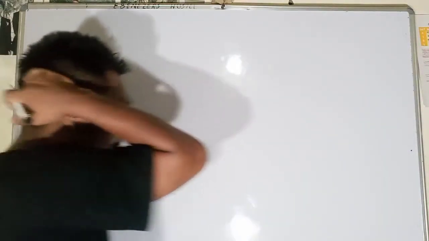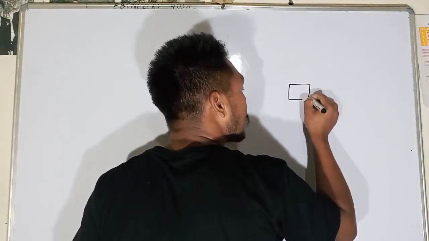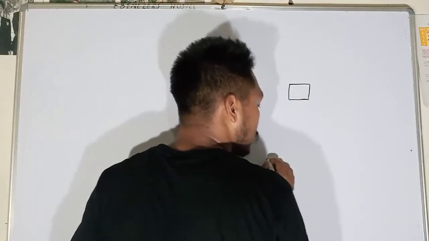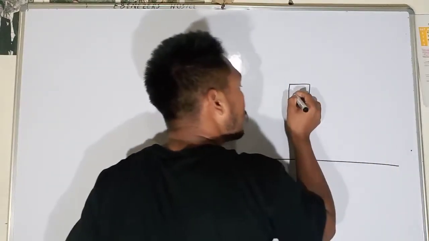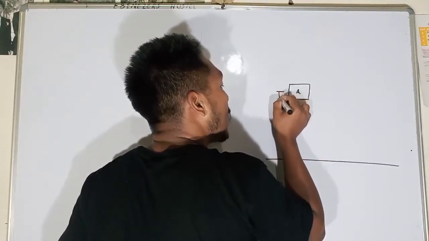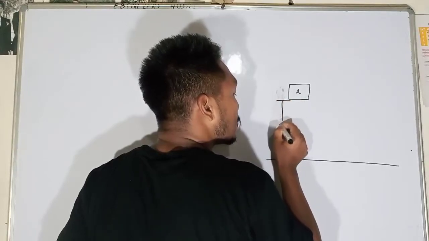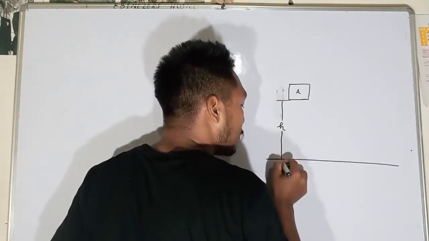Now when I say the object is lifted to some height, if this is object A, object A has been lifted to some height. Let's say the height of this object from the ground level is H.